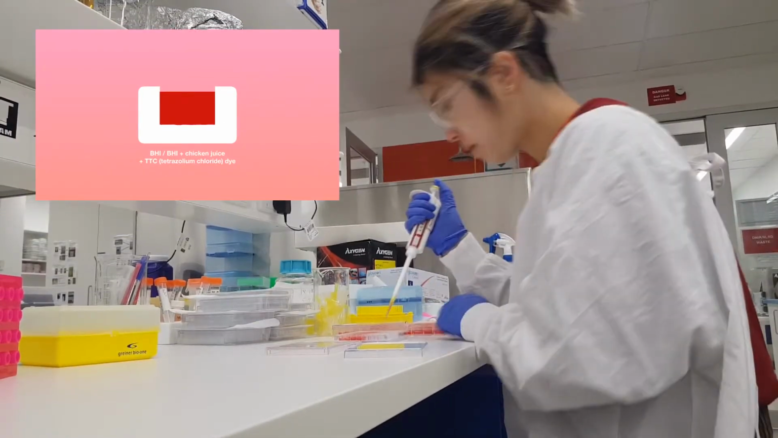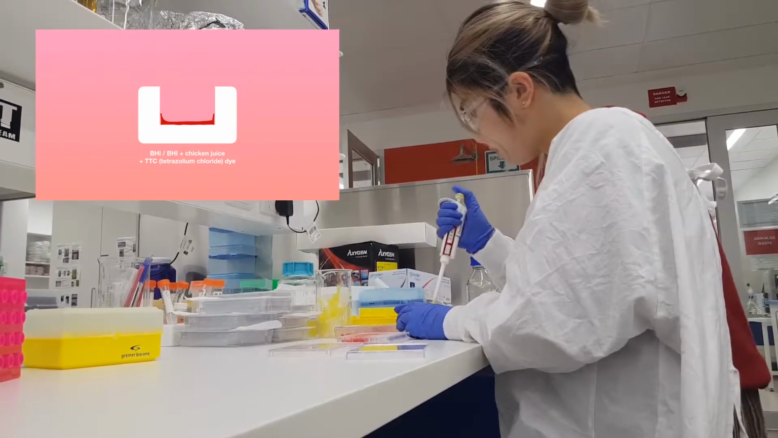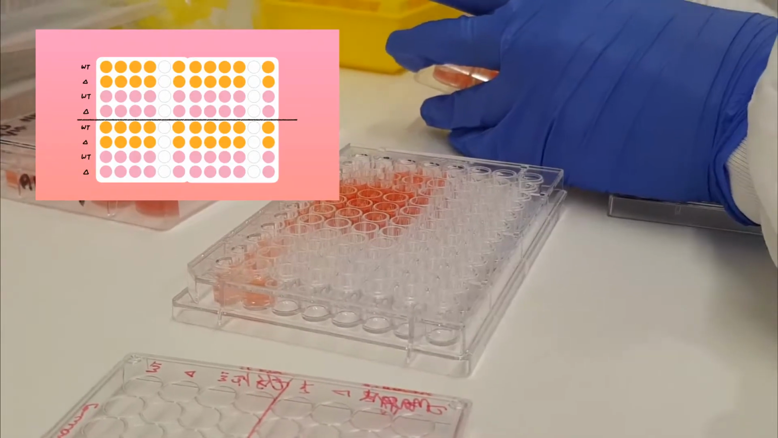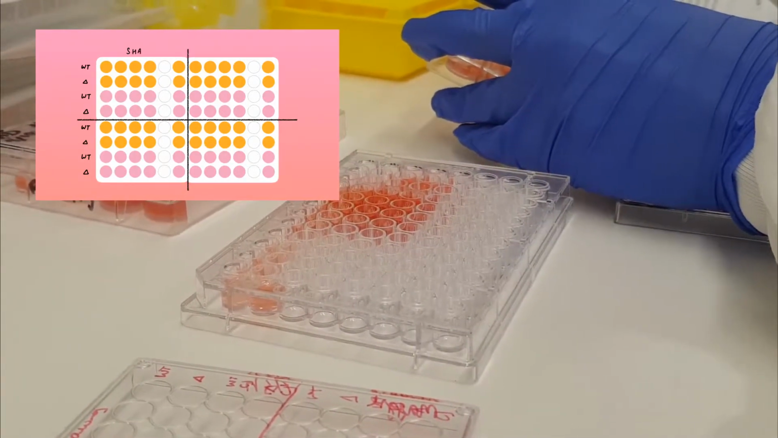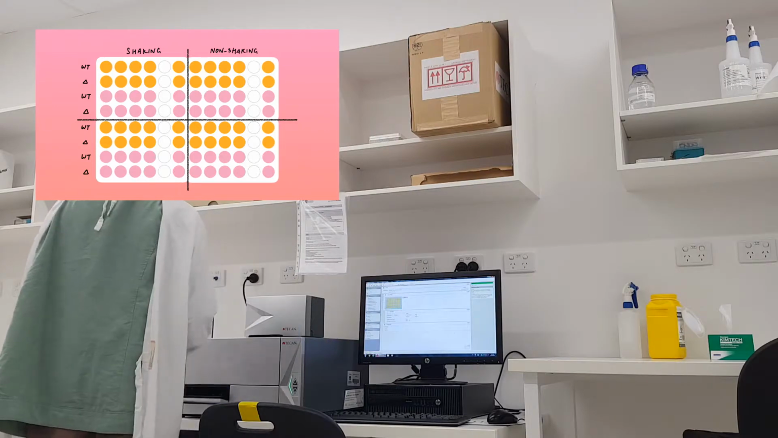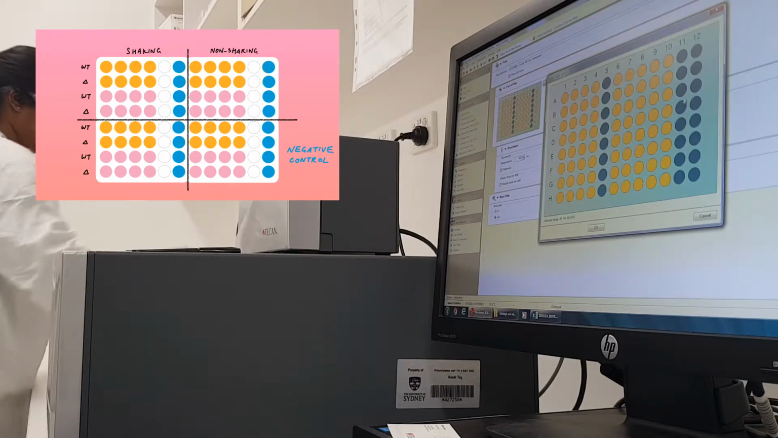After more incubation, all the media was removed so that only dyed biofilm-forming cells remained. We dissolved these with acetone, transferred every replicate onto a 96 well plate, and measured the absorbance of each well against a negative control for each condition.